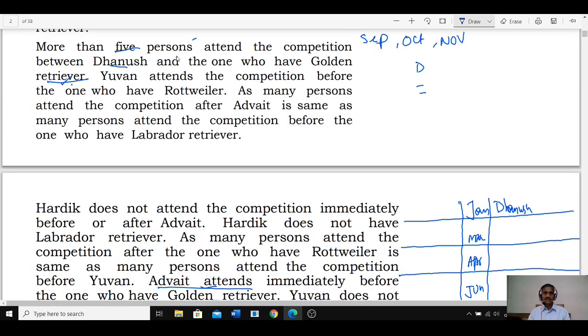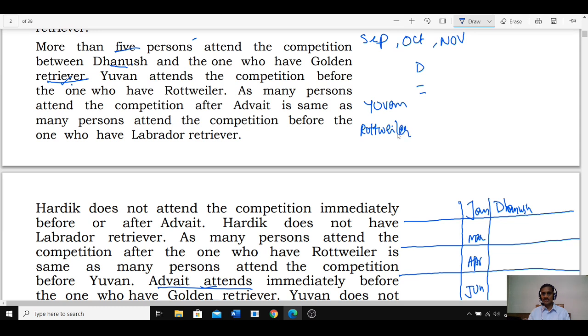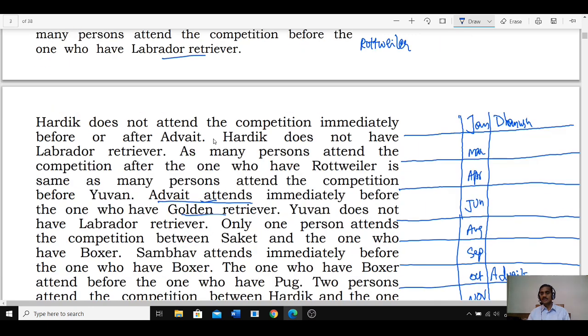Then coming to this one, more than 5 persons, Yuvan attends the competition before Rottweiler. Now this Yuvan is before Rottweiler, and the word immediate is not given. As many persons attend the competition after Advait is same as before Labrador. Now after Advait there is only one person, so before Labrador there must be exactly one person. Hence Labrador must be in the month of March. Labrador we have fixed here. Next one.